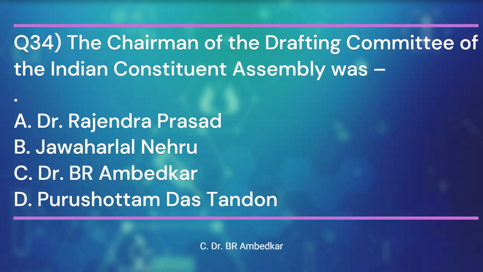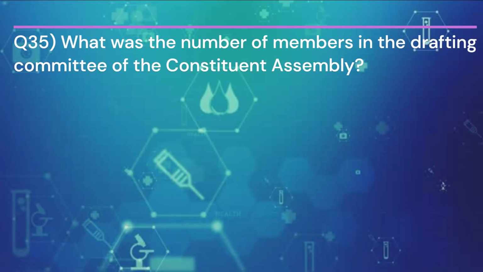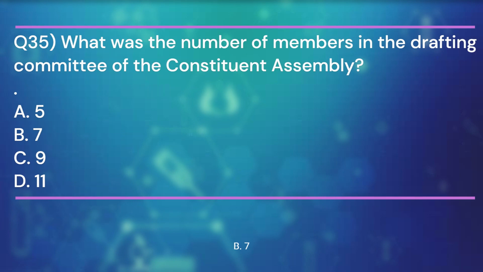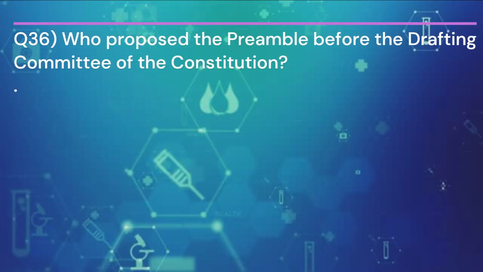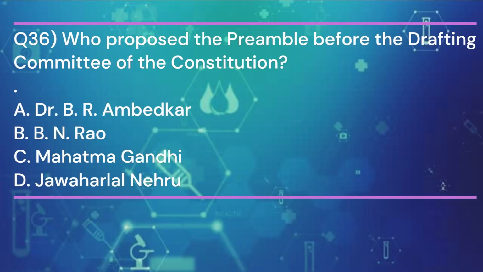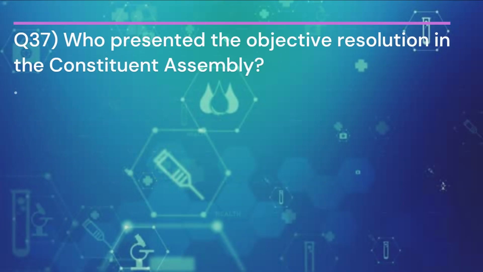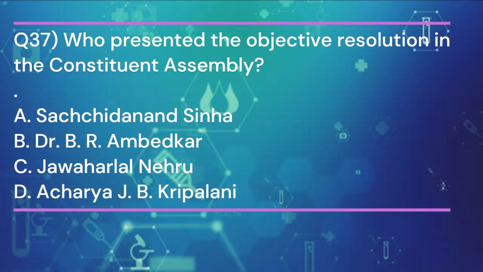Dr. B.R. Ambedkar. Question 35. What was the number of members in the drafting committee of the Constituent Assembly? And the answer is B. 7. Question 36. Who proposed the preamble before the drafting committee of the Constitution? And the answer is D. Jawaharlal Nehru. Question 37. Who presented the objective resolution in the Constituent Assembly? And the answer is C.